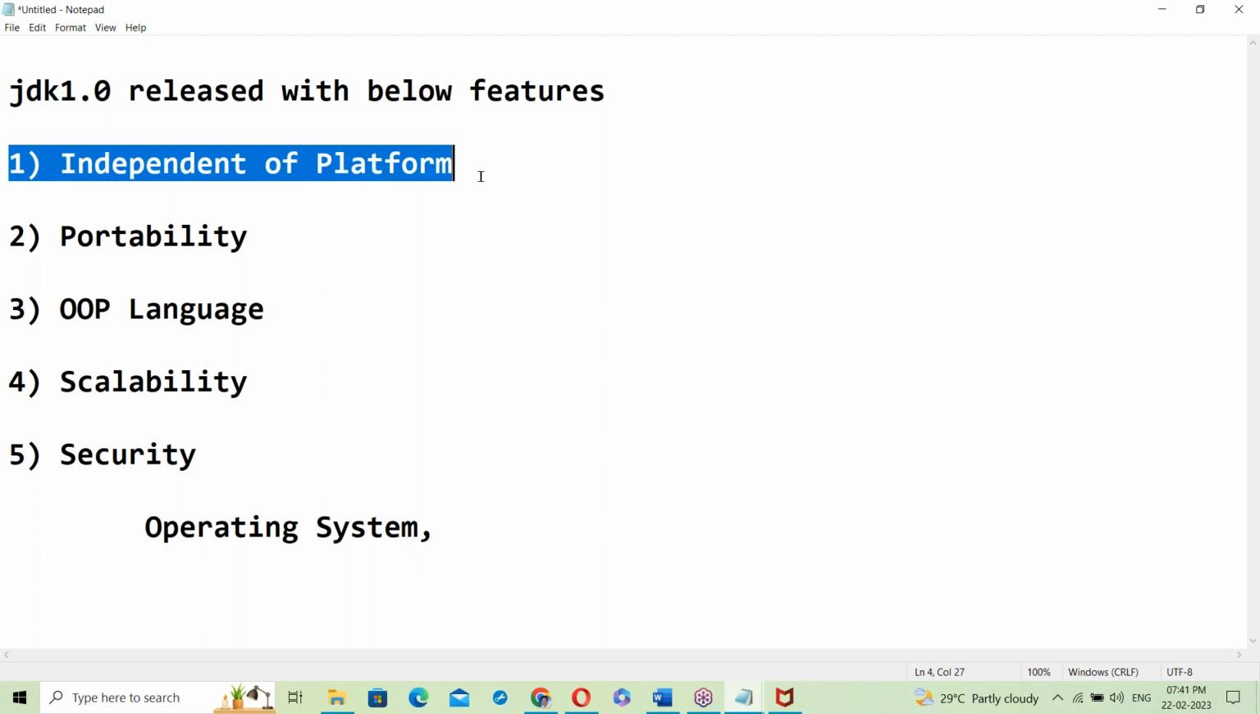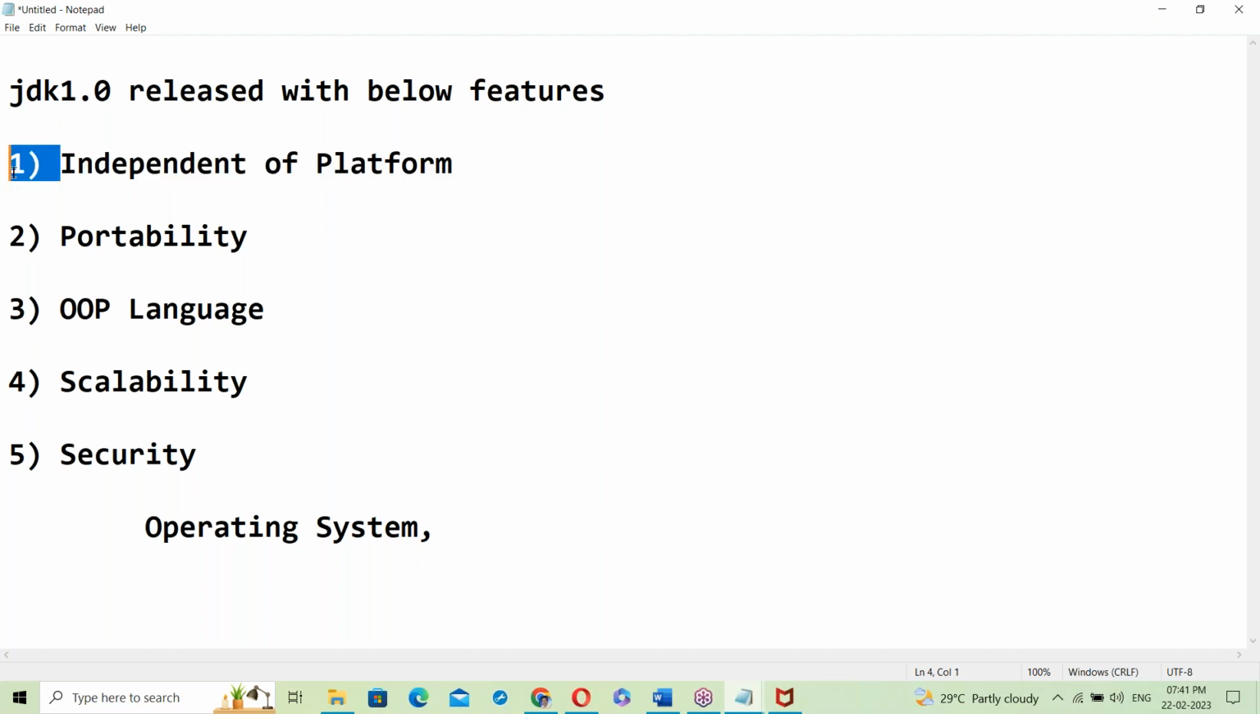Independent of platform. To understand all the features, we need some basics. Let us see some basics here. Basics like what is voice? What is an interpreter? What is an interpreter and compiler?